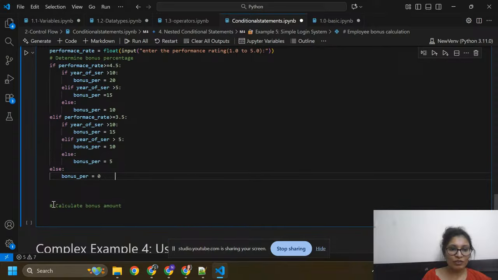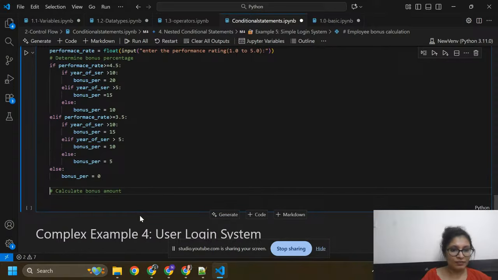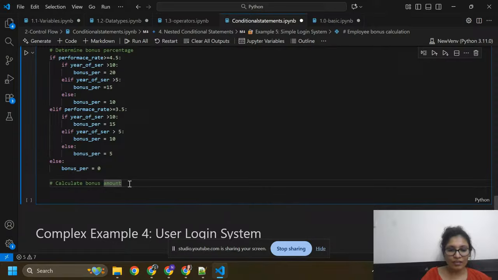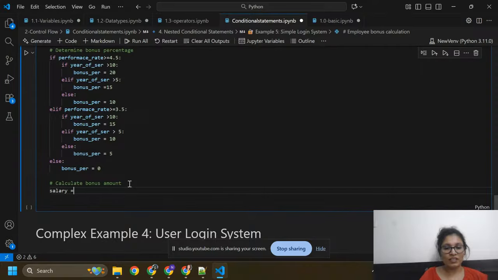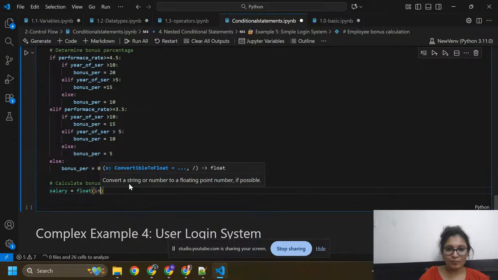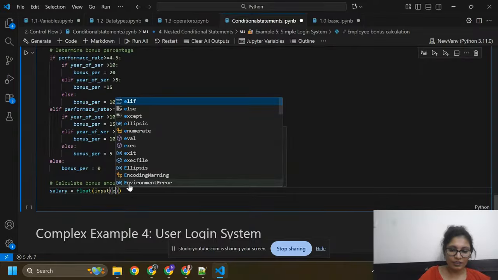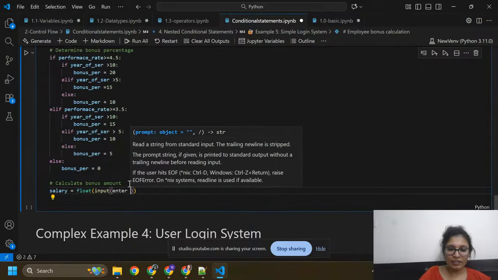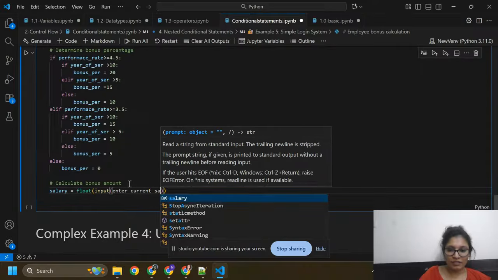Now I am going to calculate its bonus. How do I calculate? Now salary equals to float, and here I'm just passing input. I need to enter current salary.